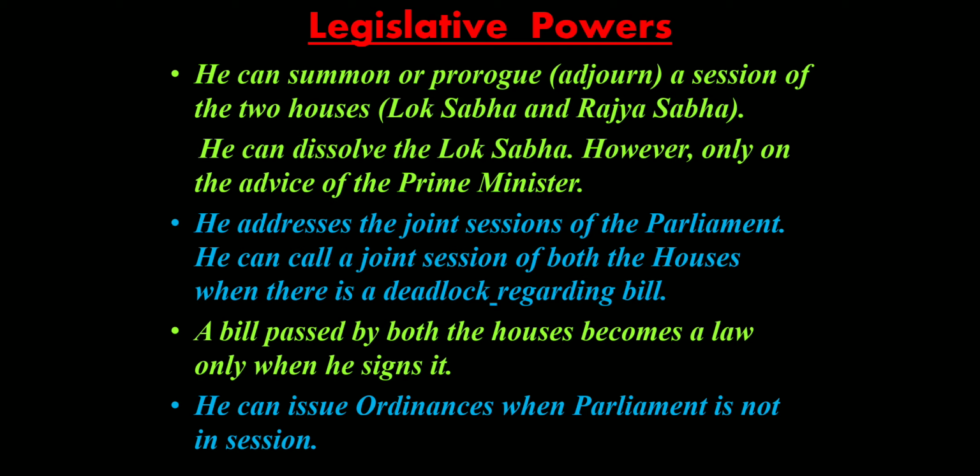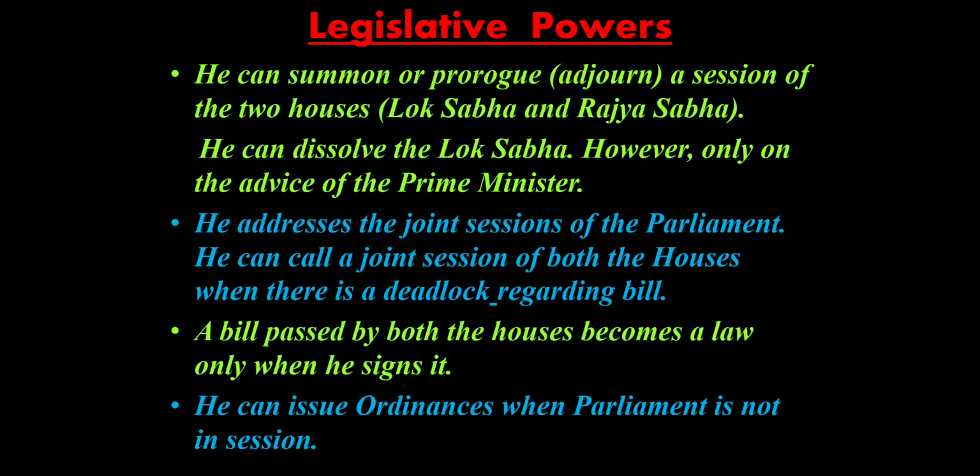The next is that a bill passed by both the houses becomes a law only when he signs it. So again, just like we said, a bill has to pass by the majority in both the houses and then it goes to the president. Only after the president has signed it will it become a law.